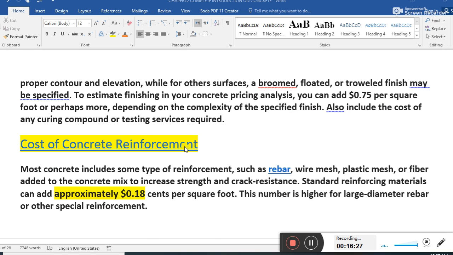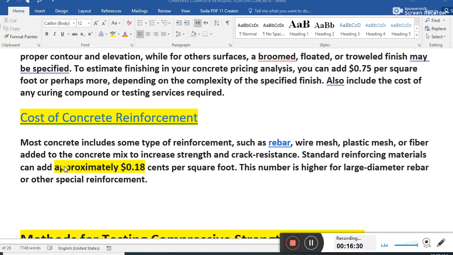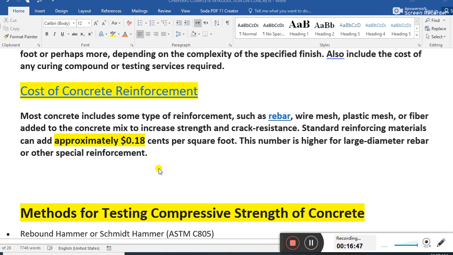Guys, cost of concrete reinforcement. Reinforcement costs approximately 0.18 cent per square foot. Per square foot, the reinforcement cost is 0.18 cent USD.